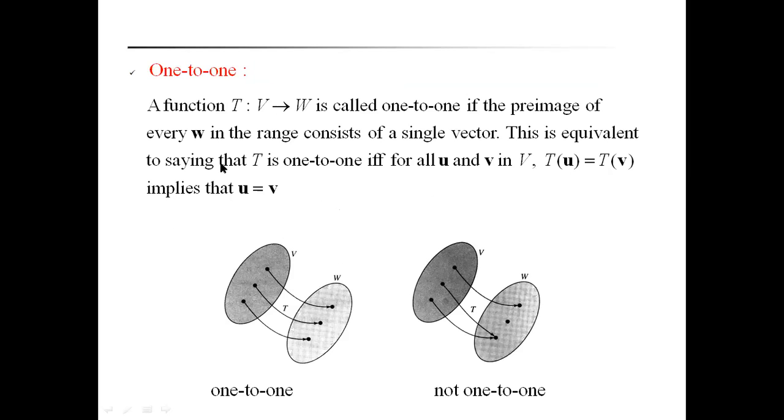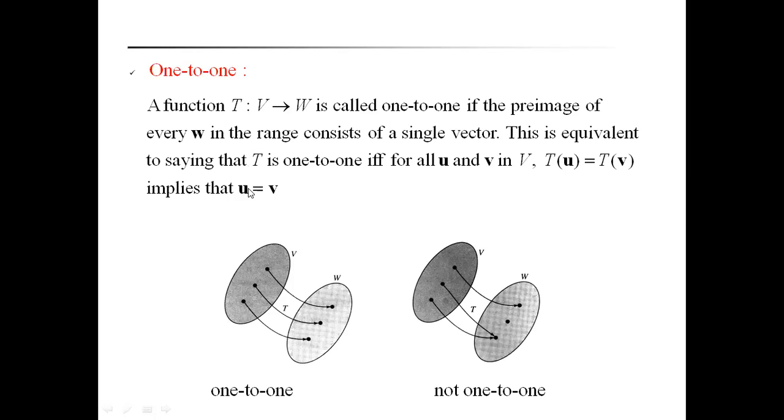Now, let us discuss the one-to-one mapping. A function T from a vector space V to W is called one-to-one if the pre-image of every w in the range consists of a single vector. This is equivalent to saying that T is one-to-one if and only if for u and v in V, T of u is equal to T of v implies u is equal to v. Then the mapping is called a one-to-one mapping.